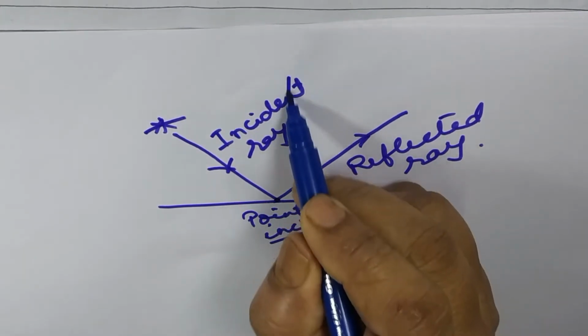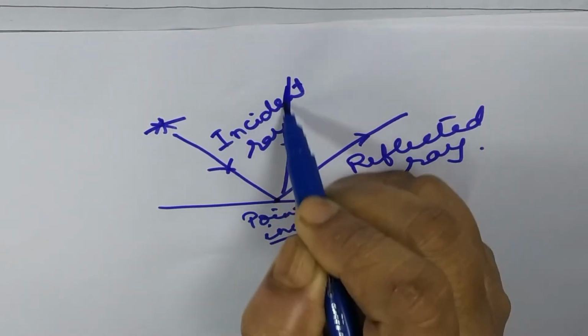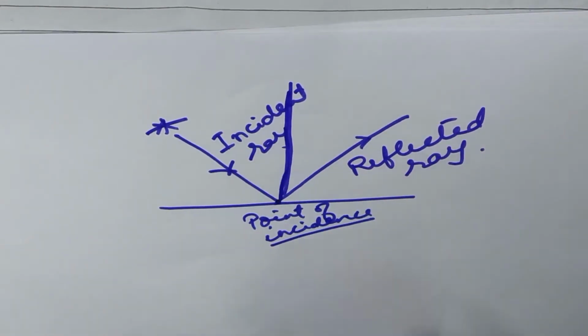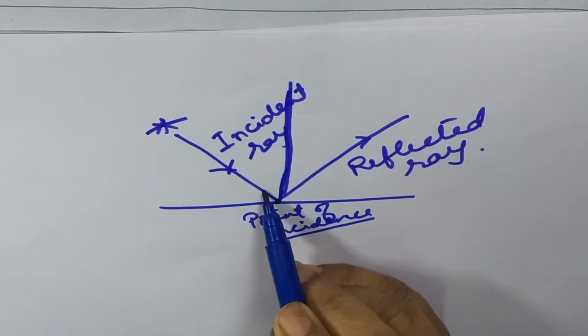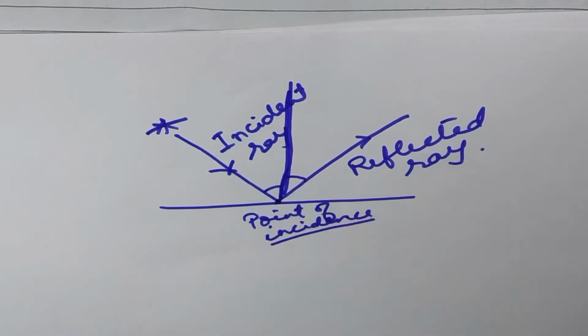Now if you draw the normal here, we are getting two angles.